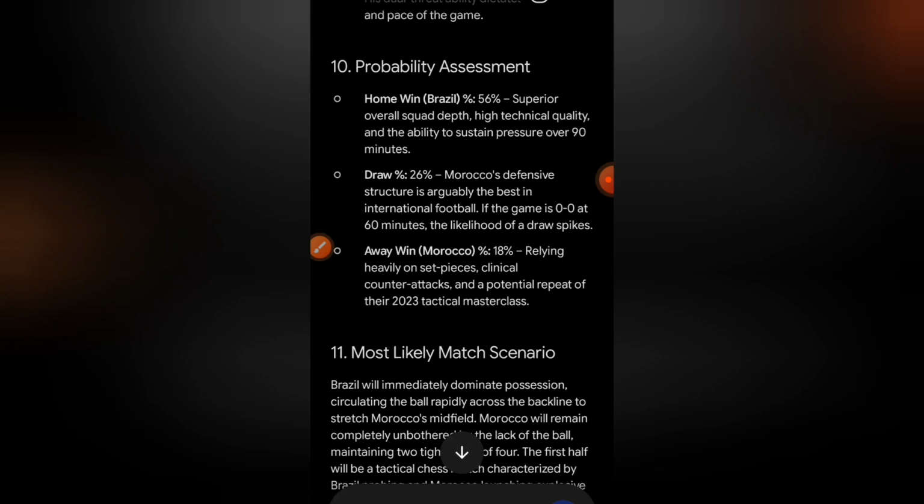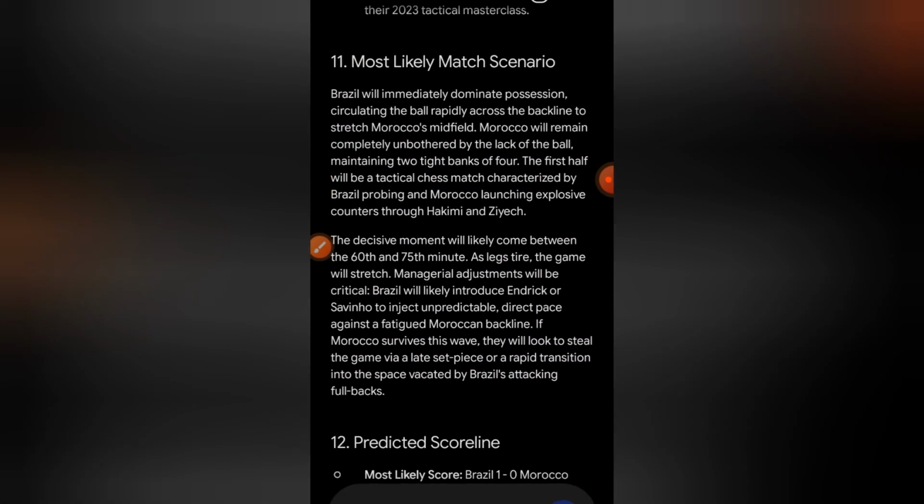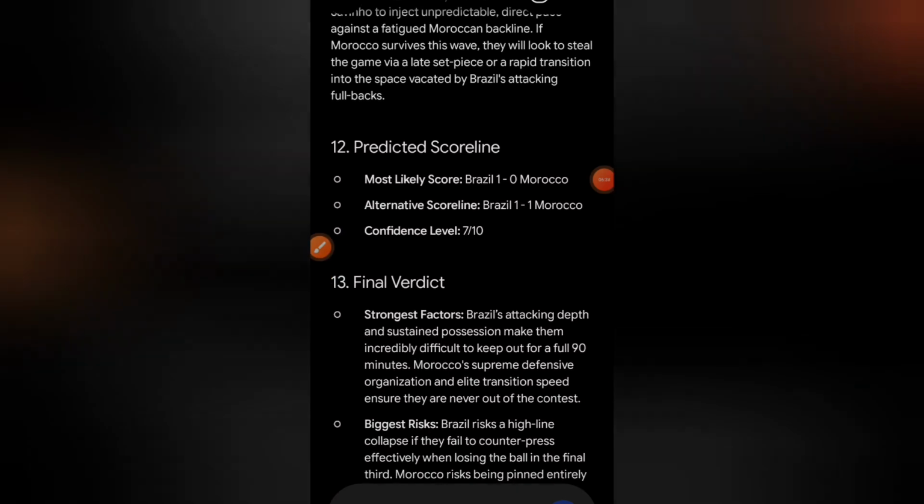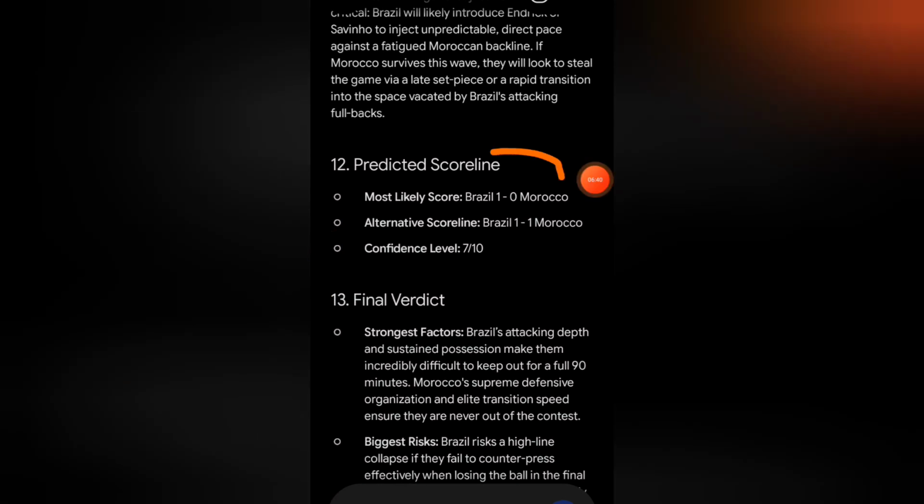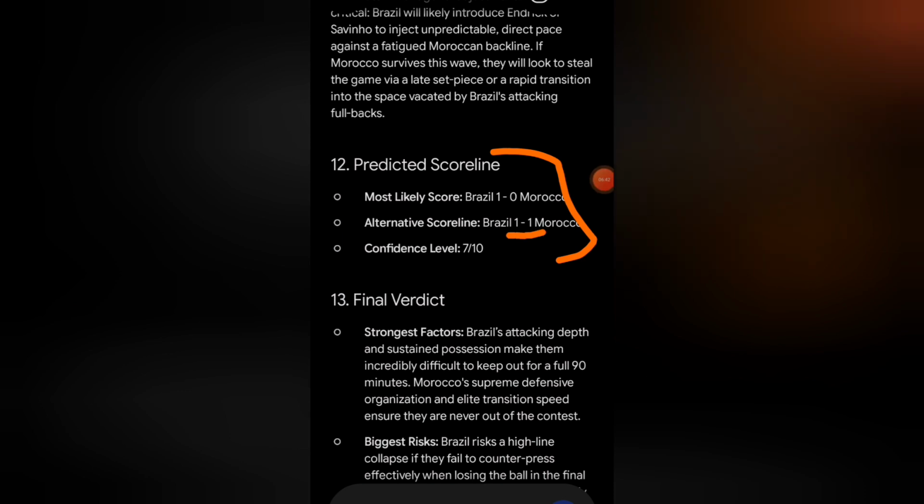Now, you can read through the match scenario. Actually, it is like the script for the match, but the predicted scoreline that we have here is 1-0, and the alternative scoreline is 1-1.